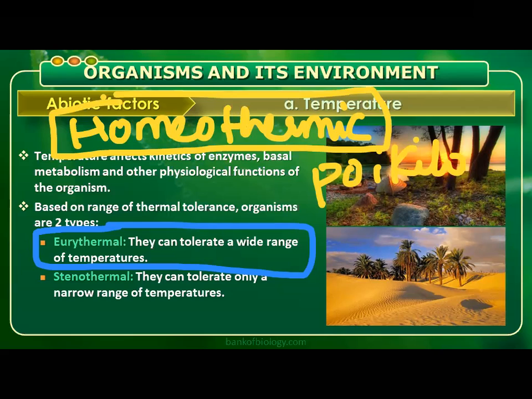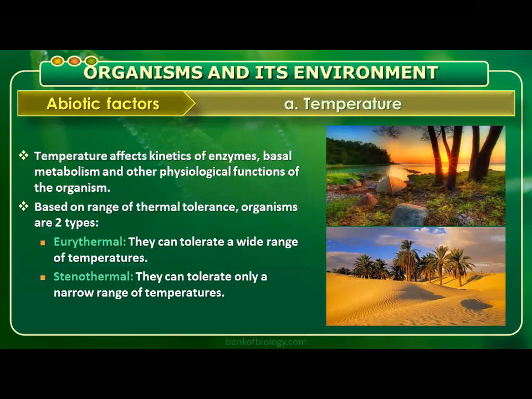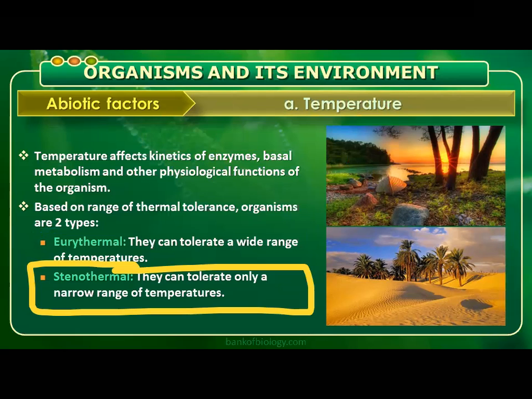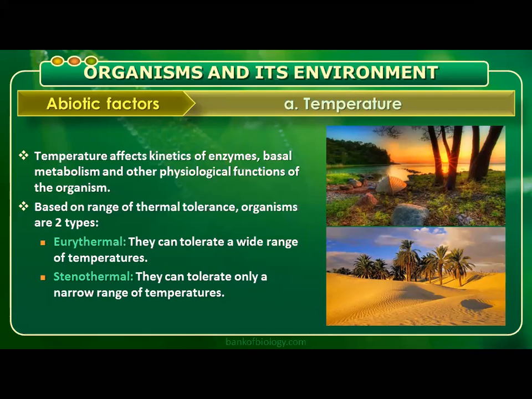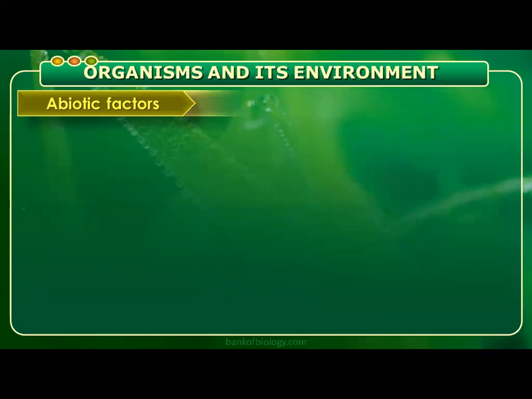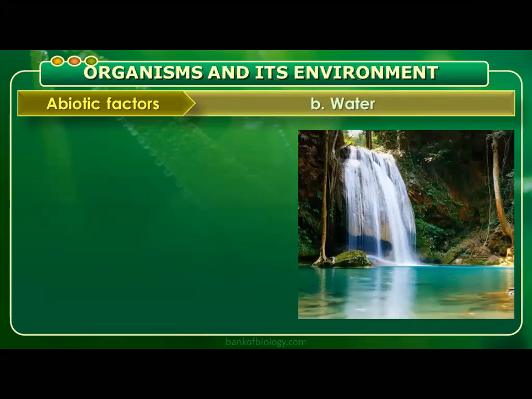Homeothermic organisms have this capability. Next, stenothermal organisms. Stenothermal organisms can tolerate only a narrow range of temperature. So mostly poikilothermic animals are going to have a narrow range of temperature. They cannot tolerate fluctuations of temperature, or can tolerate only narrow ranges of temperature. Okay, so eurythermal and stenothermal are to be remembered.